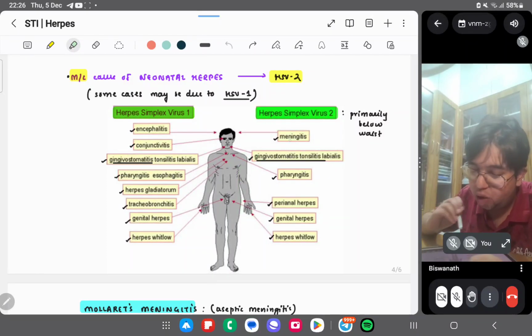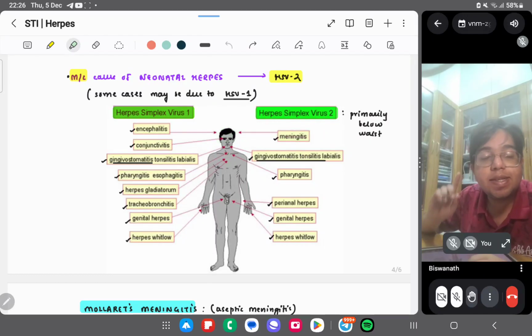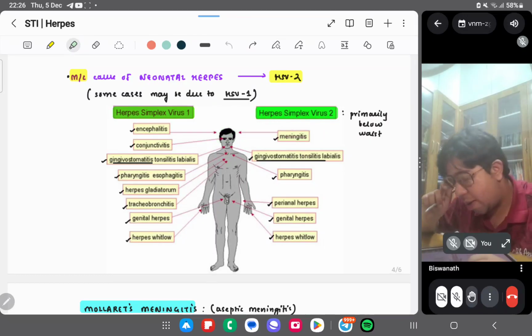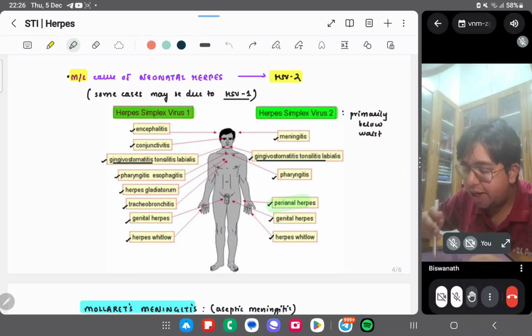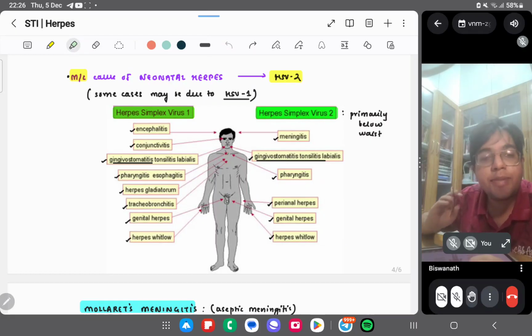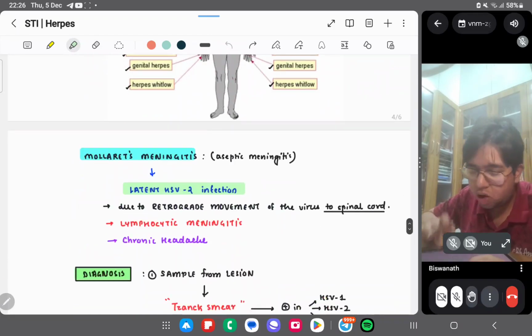And HSV2 may cause meningitis. This is one exception you can remember. But majorly it causes perianal herpes, genital herpes, and herpetic whitlow also. Herpetic whitlow also, it's a controversial one.